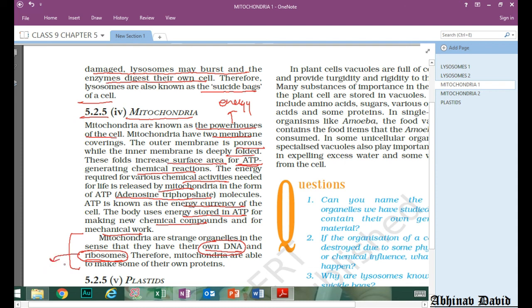They make proteins. Okay, that is why they are present inside the mitochondria, because mitochondria also require a lot of proteins. Okay, so they don't have to depend on any other organelle, they can manufacture their own proteins. So therefore mitochondria are able to make some of their own proteins because they have ribosomes. I hope you have understood this topic. Make notes. Thank you, students.